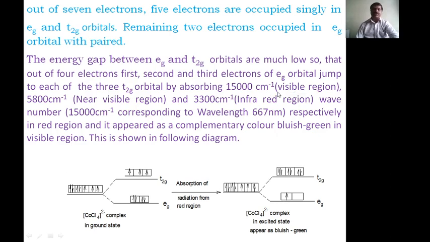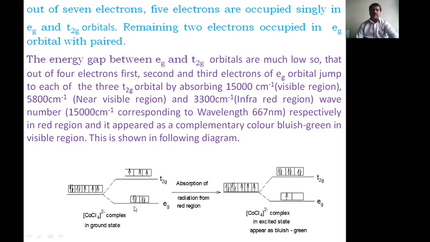It gives the visible region, and another one requires less energy, therefore 5,800 per centimeter, and another requires still less energy, the infrared region, 3,300 per centimeter. Observing this, the first electron jumping takes the least energy, the infrared region, and another takes somewhat more energy, 5,800, which gives the near visible region, or simply the infrared region.